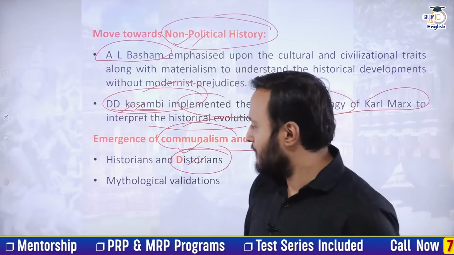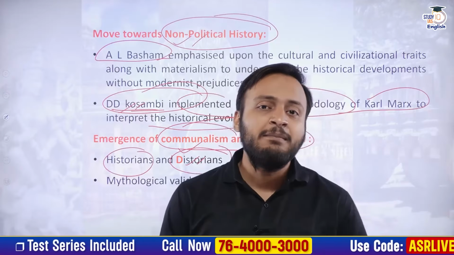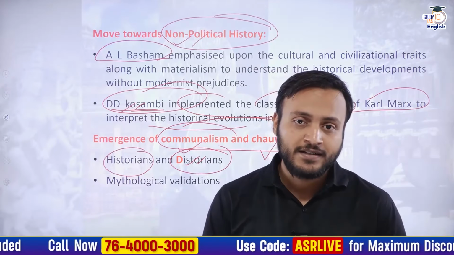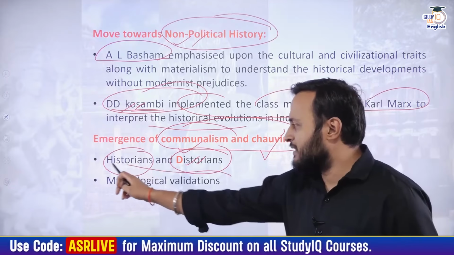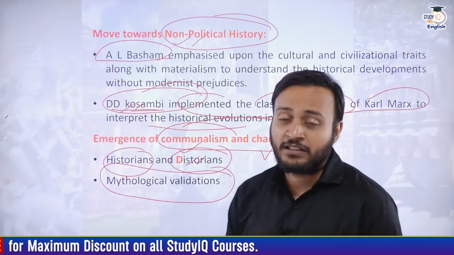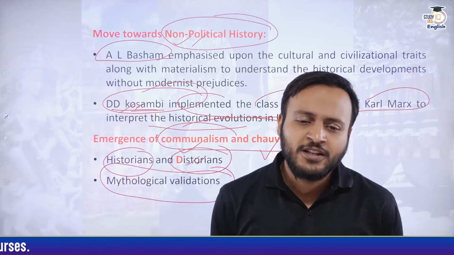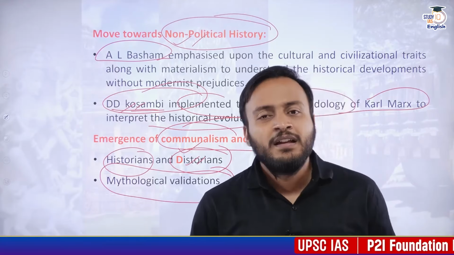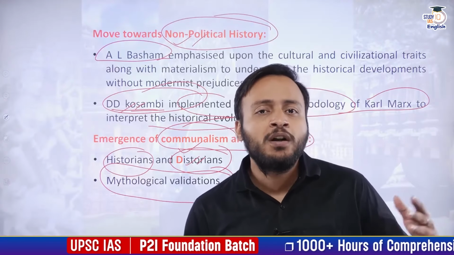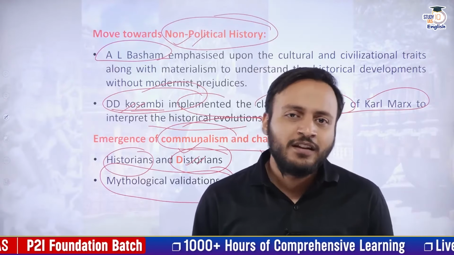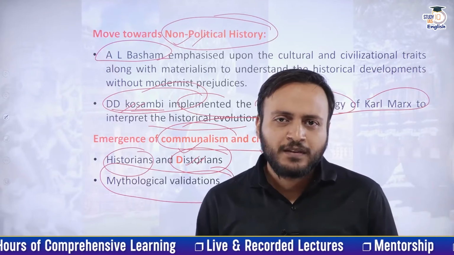And who are the historians? Who verify and cross-examine the claims of the historical characters. Okay. And also there is another problem. Another problem is the mythological validations. What is the example of mythological validation? For example, there is a story that Jesus Christ was born out of the Virgin Mother Mary. Now, this is a story.